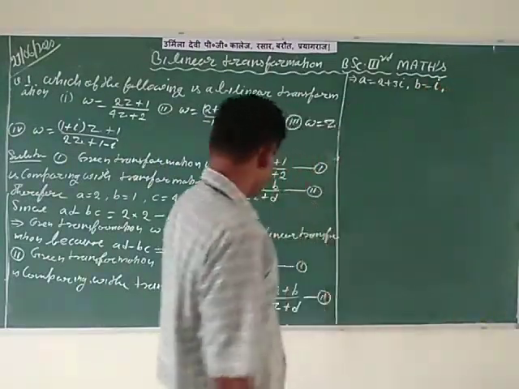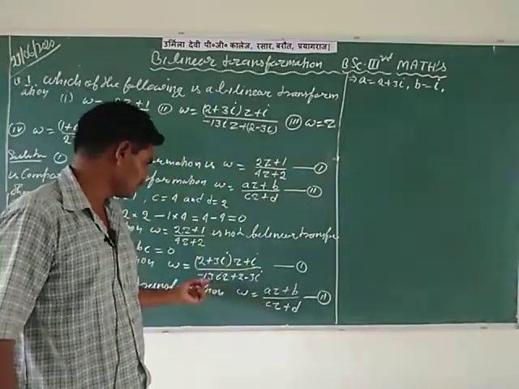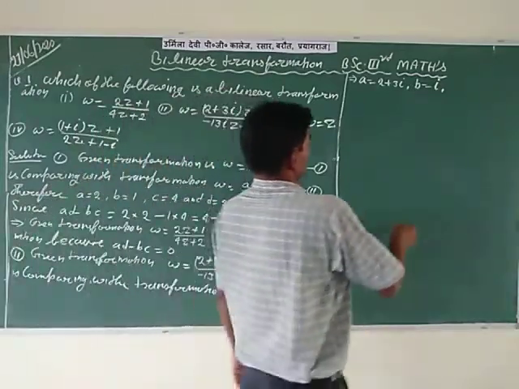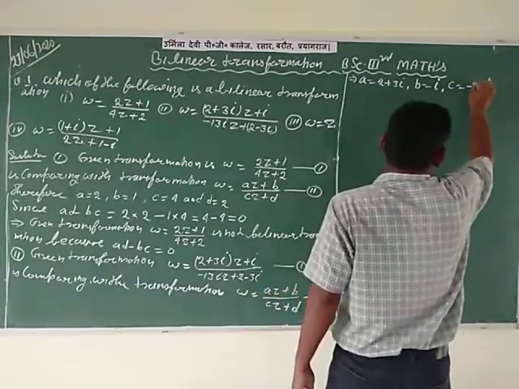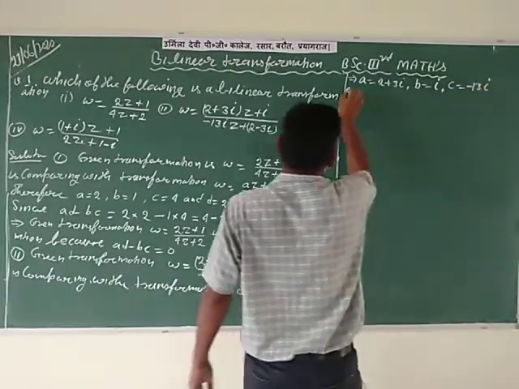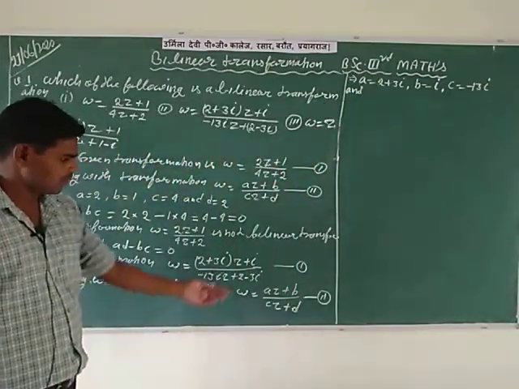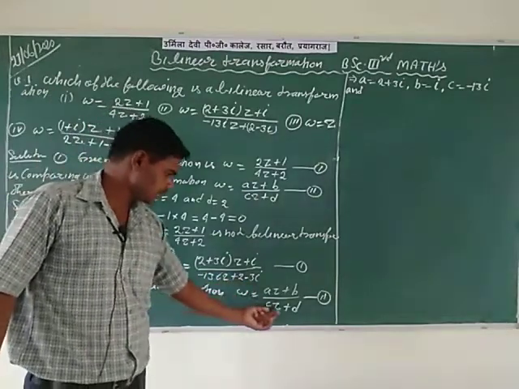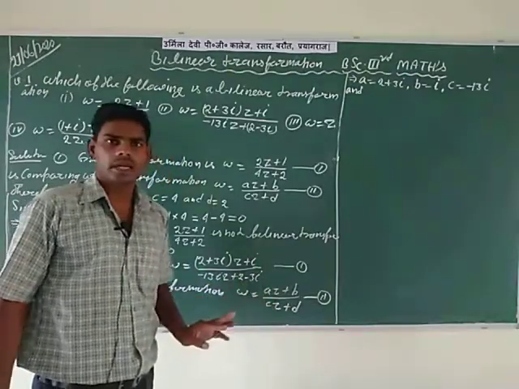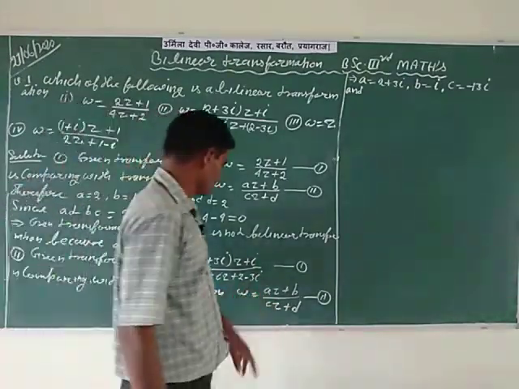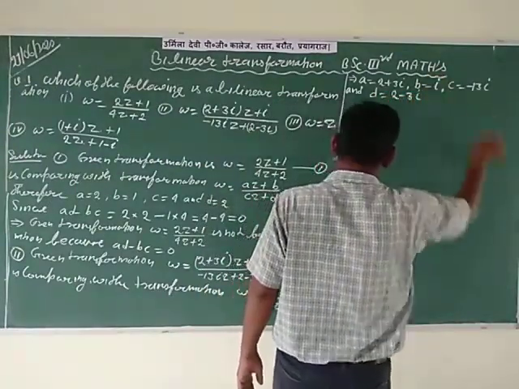In the denominator the coefficient of z is called c. So c is equal to minus 13i, and at last the value of d is equal to 2 minus 3i, because in the denominator cz plus d, d is equal to 2 minus 3i.